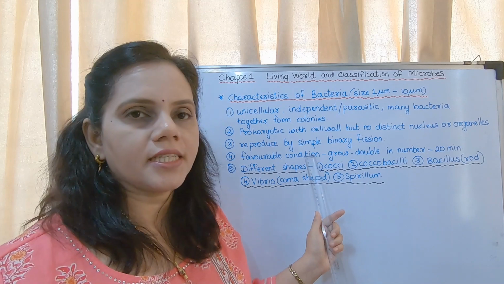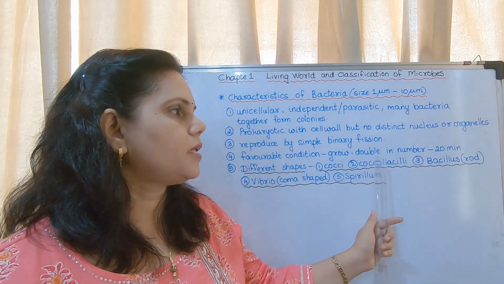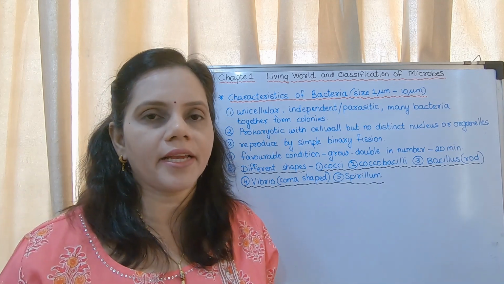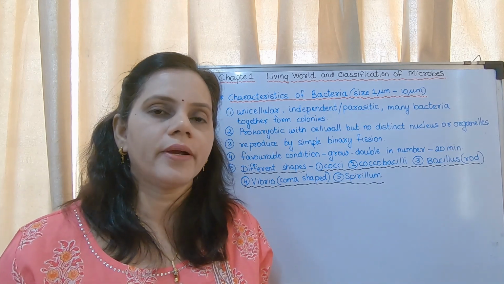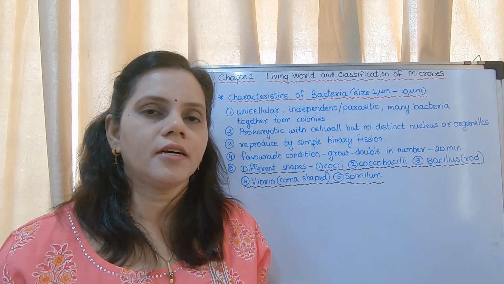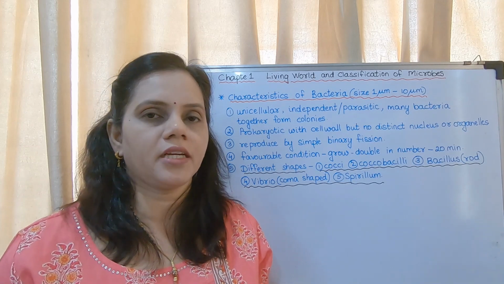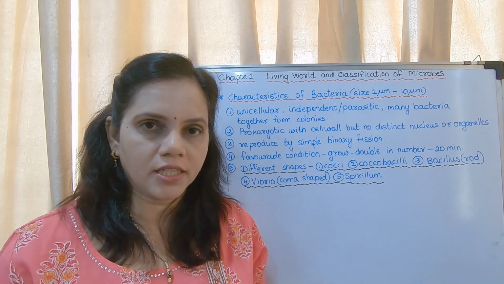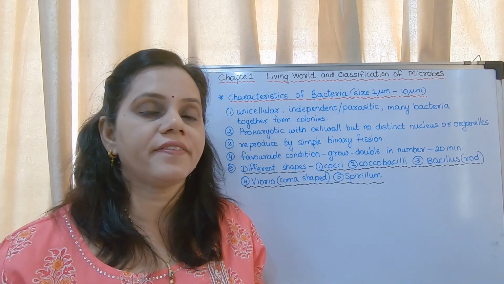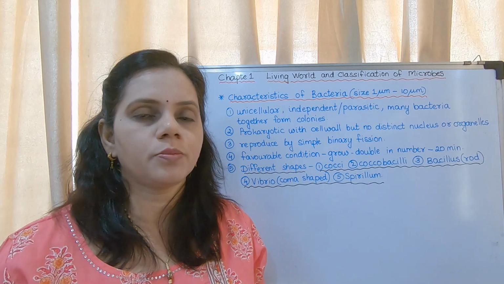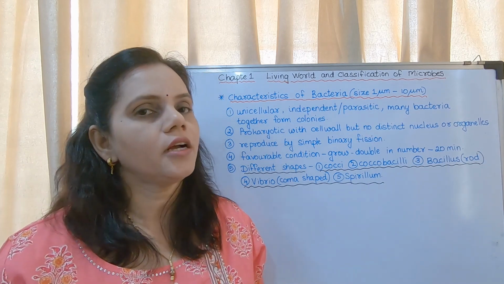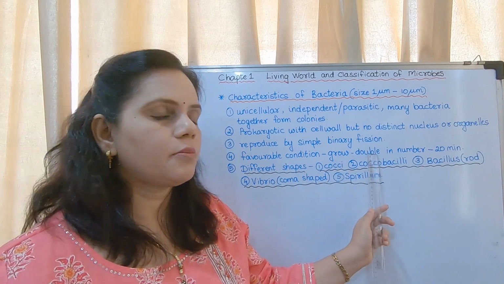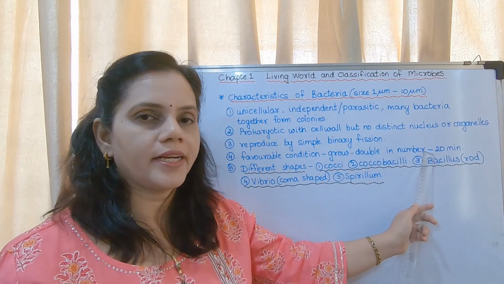In favorable conditions, they grow and double in number within 20 minutes. So if there are 10 microorganisms, after about 20 minutes there will be 20 microorganisms, and after again 20 minutes there will be 40. Favorable conditions means conditions which are good for their growth. So under favorable conditions, they double in number within 20 minutes.